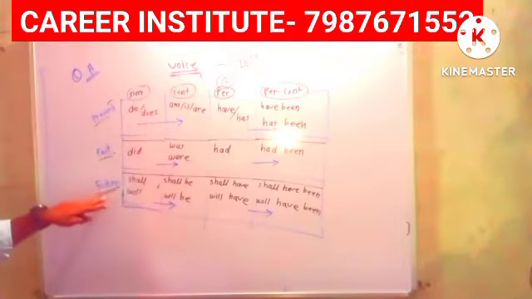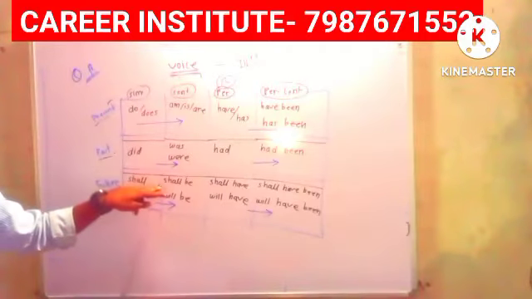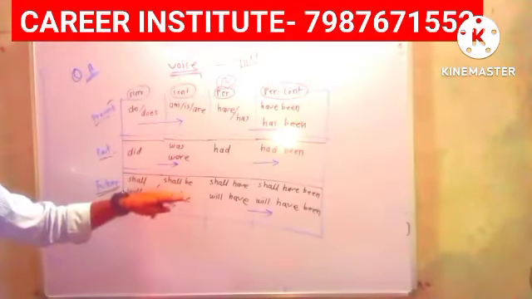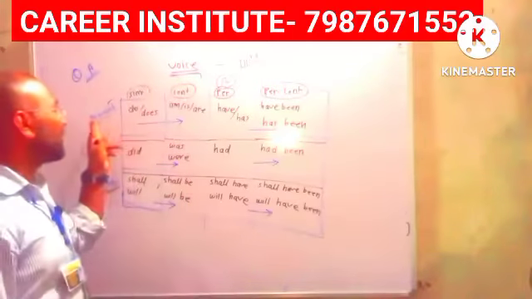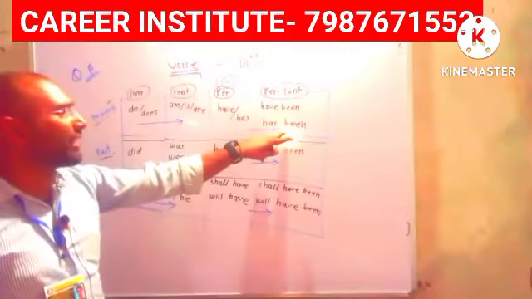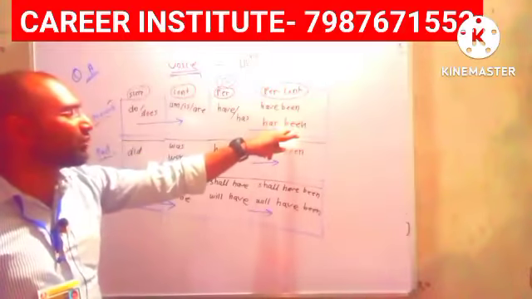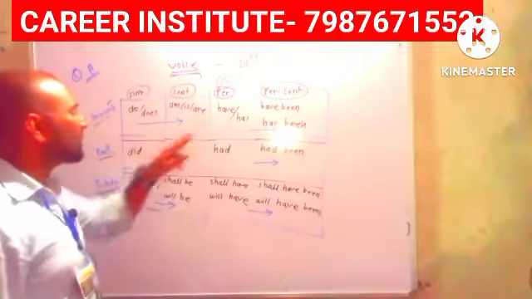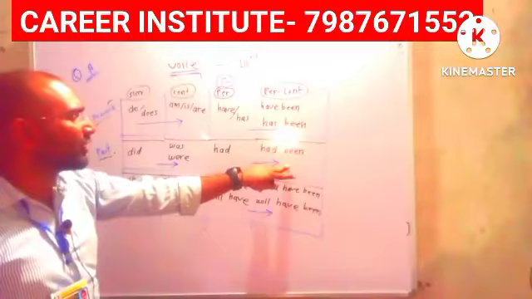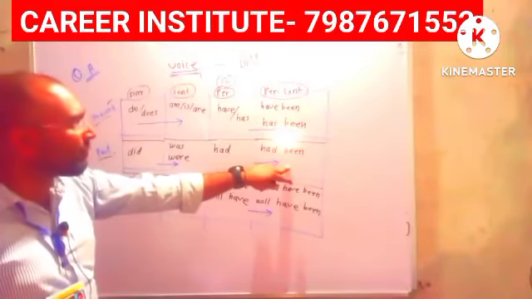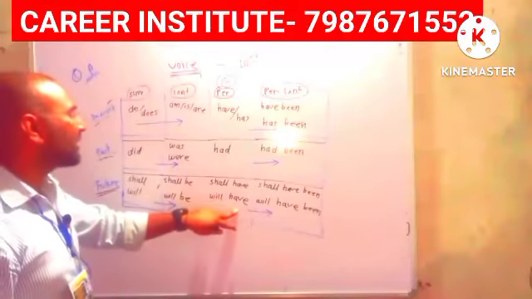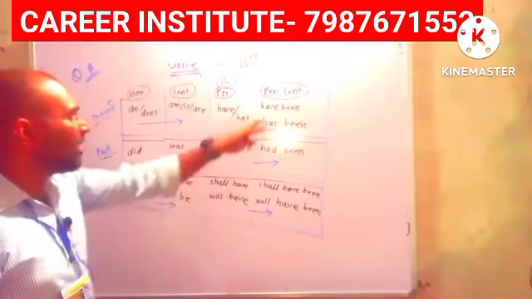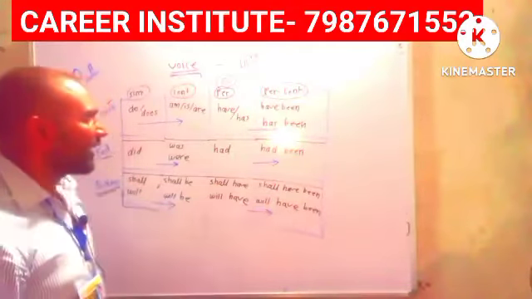If the active voice is future simple tense, it will get converted into future continuous tense. Present perfect tense will get converted into present perfect continuous tense. Past perfect tense will get converted into past perfect continuous tense. Future perfect tense will get converted into future perfect continuous tense.